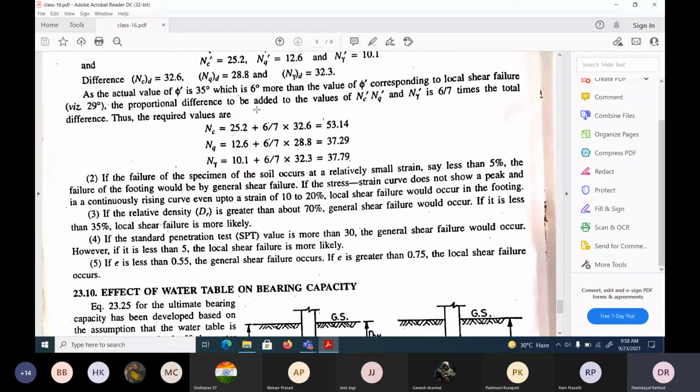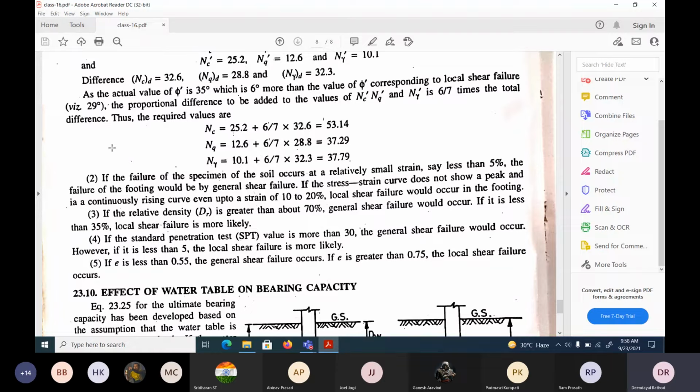Now let me check any important points. If the failure of the soil specimen occurs at a relatively small strain, say less than 5%, the failure of the footing would be general shear. What we said previously is that if the phi value is 36, general shear failure will occur.